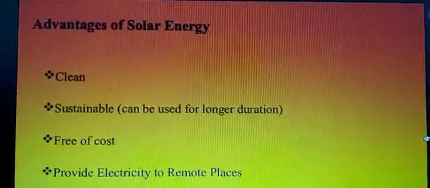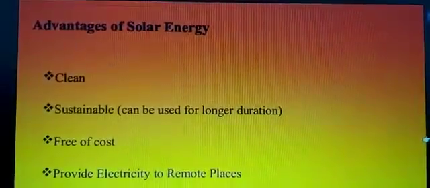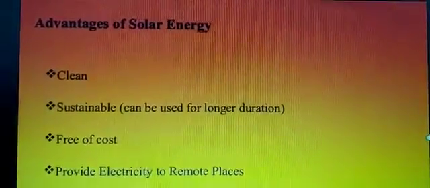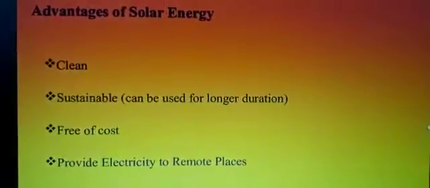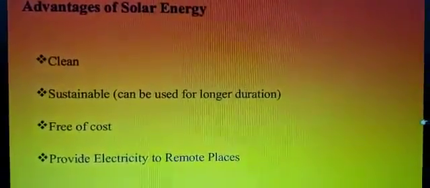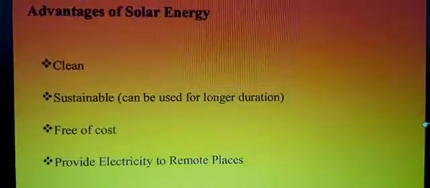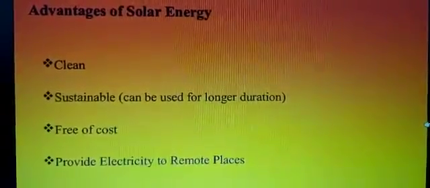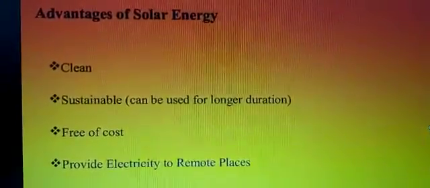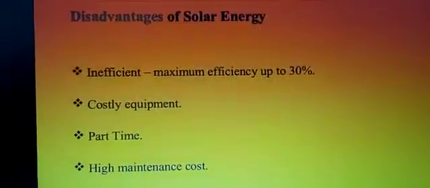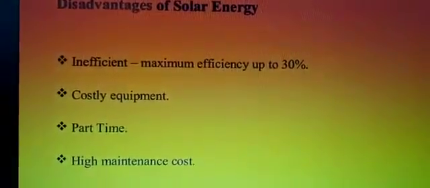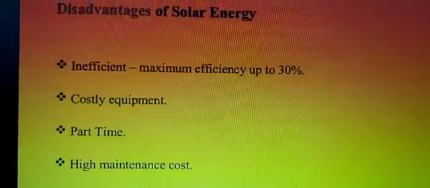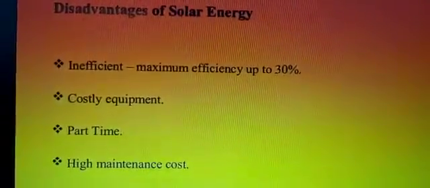So at those places also solar energy can be used very easily, where you don't get mobile signals, where you don't get other electricity supply. There also solar energy can be used very well. So here are the advantages of solar energy. Now disadvantages are also there. Ineffective, inefficient. Maximum efficiency is up to 30%.